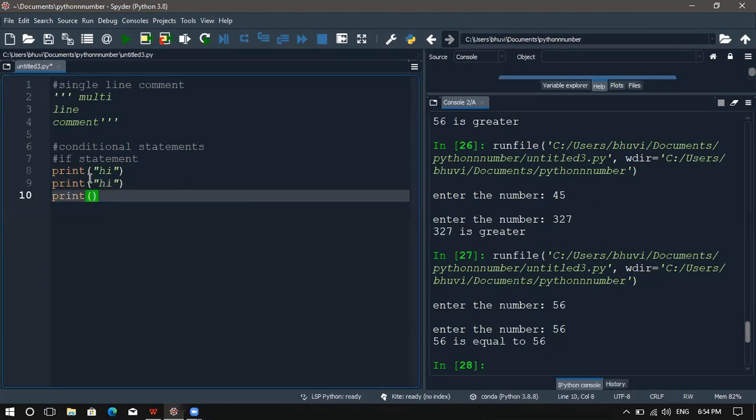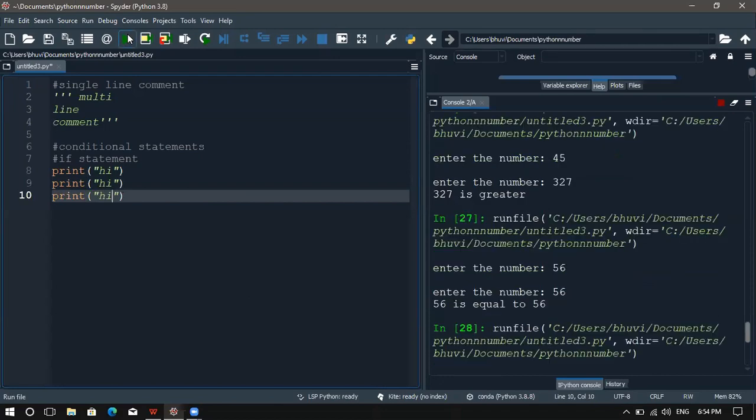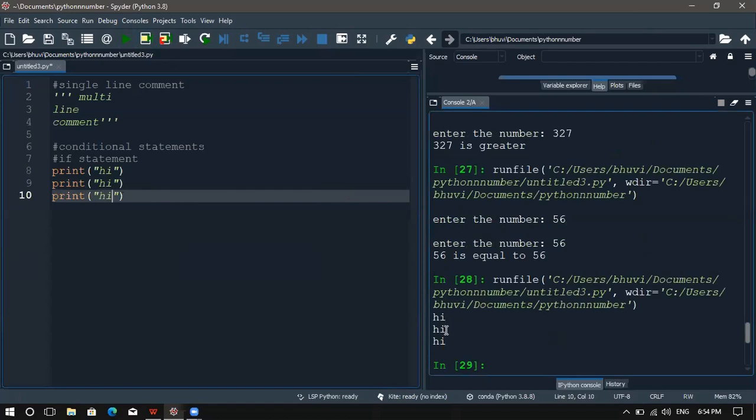So next I am having print hi here. Okay. So if I run this, it prints hi, hi, hi. So instead of typing each time print hi, print hi, print hi, I want to do it in a single statement. Is it possible? How can we do that? Do you have any ideas?